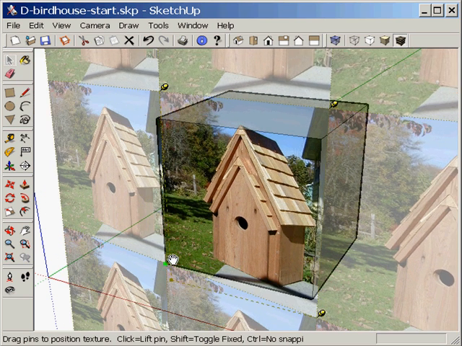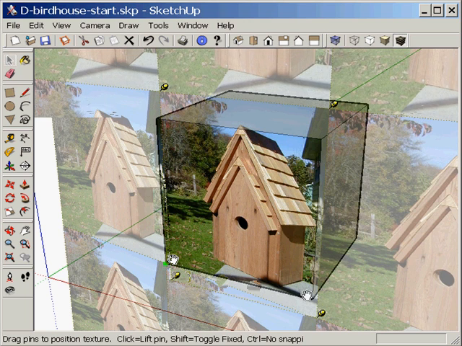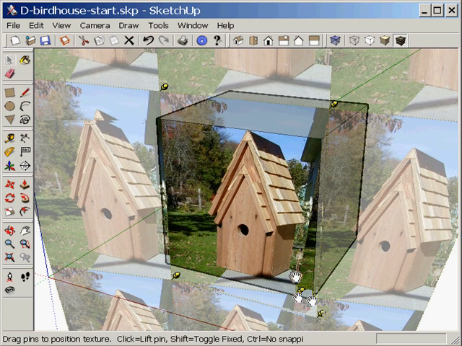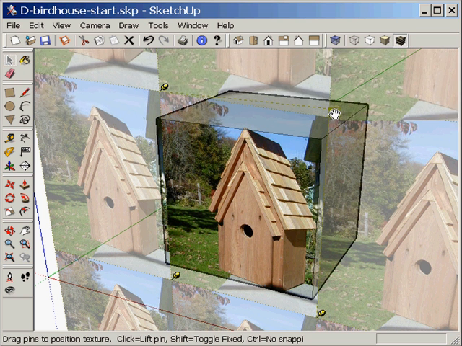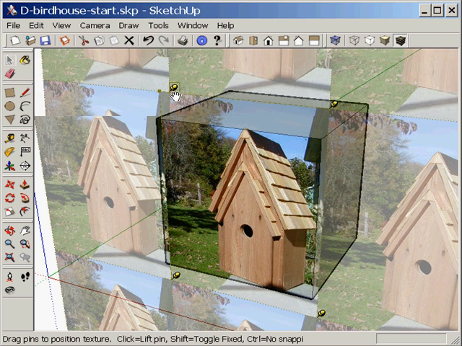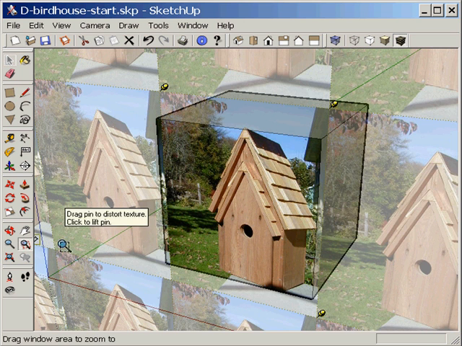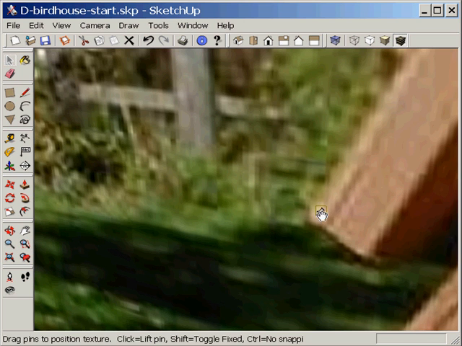But in free pin mode, each pin acts as a distort pin. This allows you to quickly stretch an image across a surface like you would stretch a skin across a drum. Often you will want to place the pins at exact photo locations to allow precise control over image distortion.